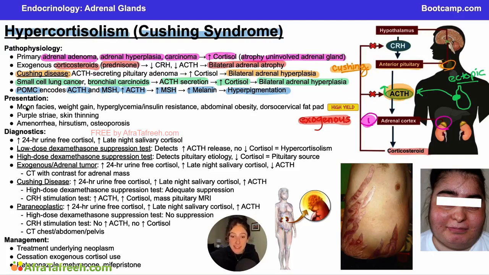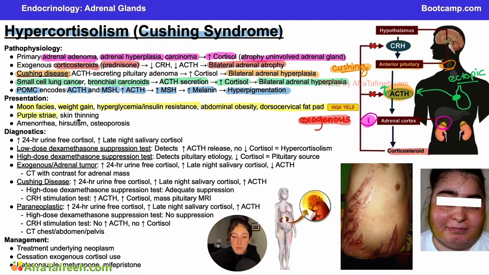Well, there's a very classic presentation for hypercortisolism. First, there are these moon facies, which basically mean just edema and widening of the face. If you look down here at this patient, you can see there is more of a rounder facial appearance, as well as weight gain, hyperglycemia, and insulin resistance. Remember, cortisol is very important for glucose release into the bloodstream, abdominal obesity, and then a dorsocervical fat pad. So that is going to be a fat pad kind of between the shoulder blades. It was previously referred to as a buffalo hump. Please don't ever tell a patient that they look like they have a buffalo hump, but you may see that language used on step 1.